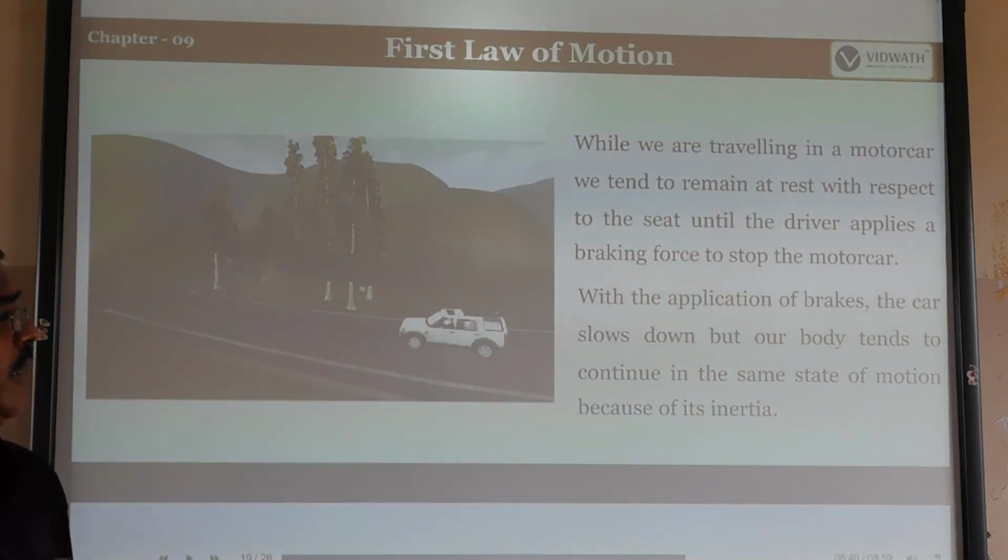With the application of the brake, the car slows down, but our body tends to continue in the same state of motion because of its inertia. So when we travel in any car or bus, our inertia is equal to that of the vehicle.